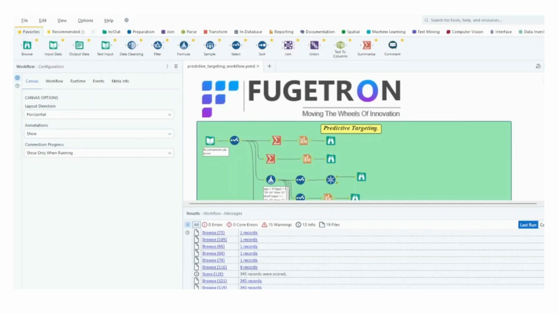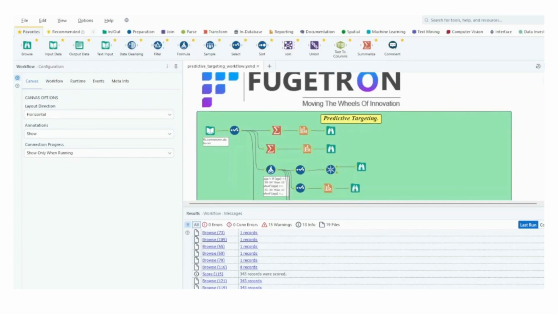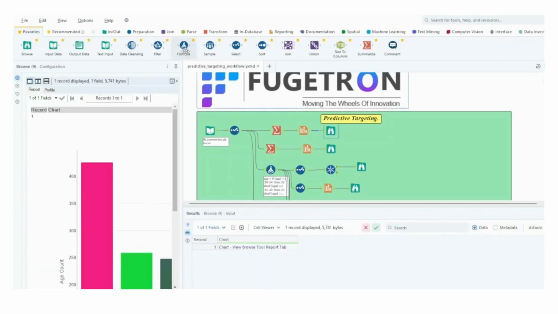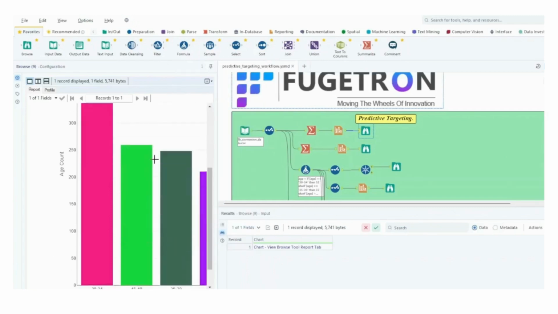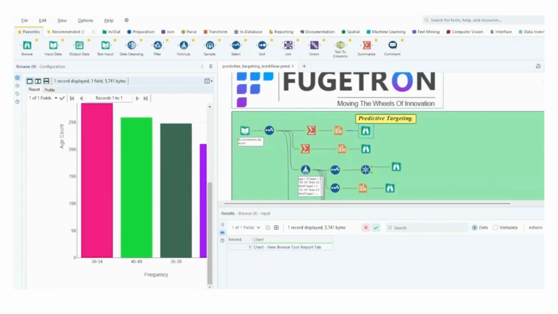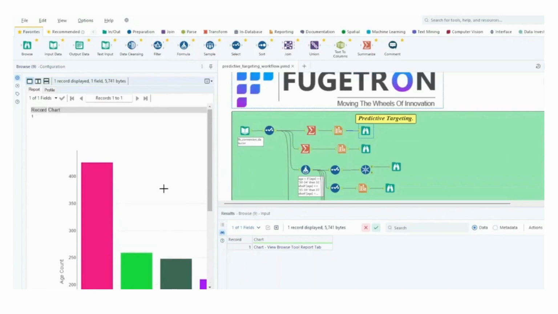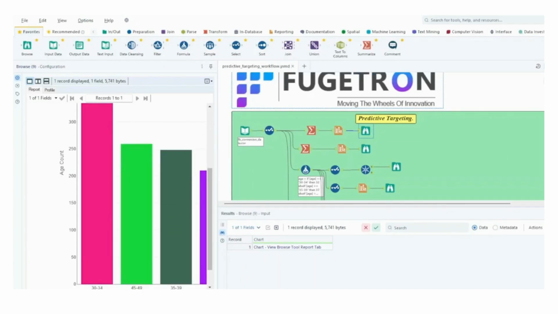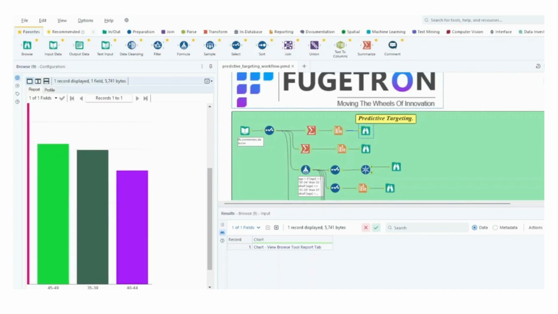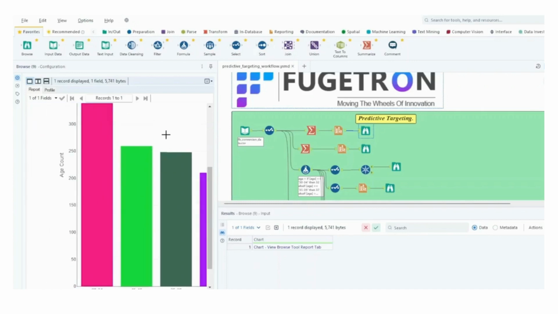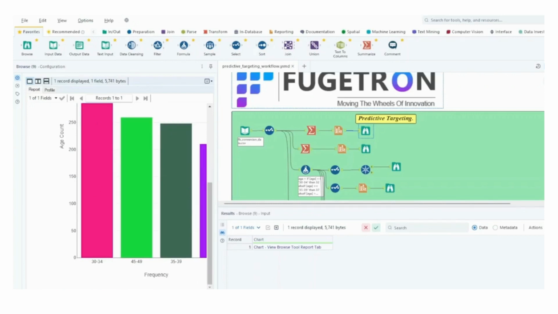Now that we have visualized the age count frequency, let's dive deeper into the plot using the Browse tool to gain a better understanding of the organization's Facebook ad campaign targeting. To view the age count frequency plot, we'll be using the Browse tool. It allows us to interact with the visualization and explore the data in more detail. By utilizing the Browse tool, we can observe and interpret the distribution of the age count frequency plot. Upon analyzing the plot, we can see that the organization's Facebook ad campaigns primarily target consumers in the age range of 30-34 years old.